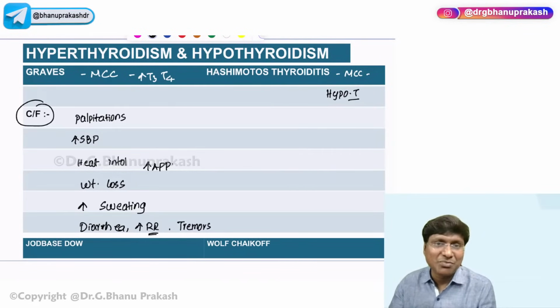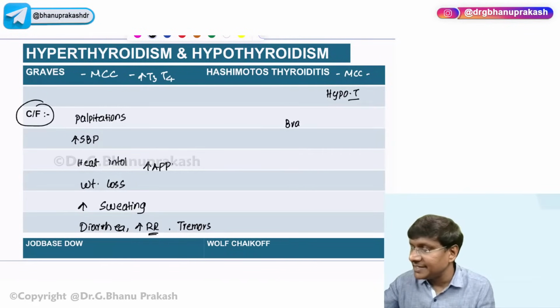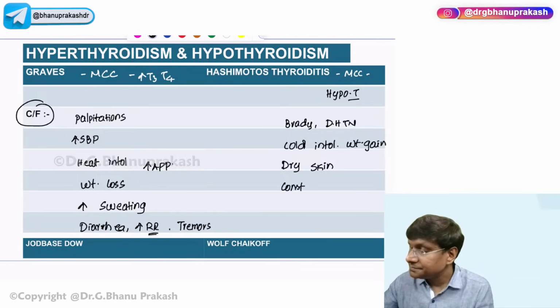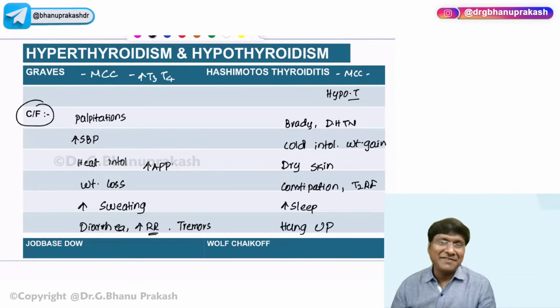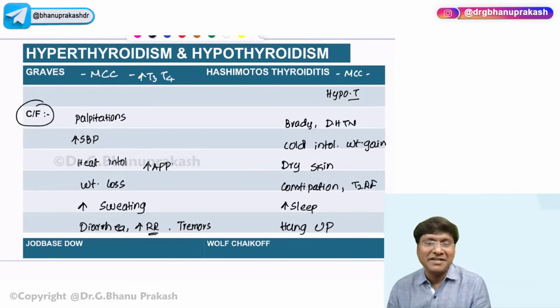Whereas in hypothyroidism, what will they have? They will have bradycardia, diastolic hypertension, cold intolerance, and weight gain. They will have dry skin and constipation. They will have a decrease in the respiratory rate causing type 2 respiratory failure. They will have excessive sleep, and they will have the hung-up reflex. Hung-up reflex is where there is delayed relaxation of deep tendon reflexes.